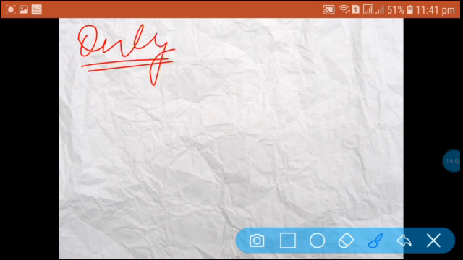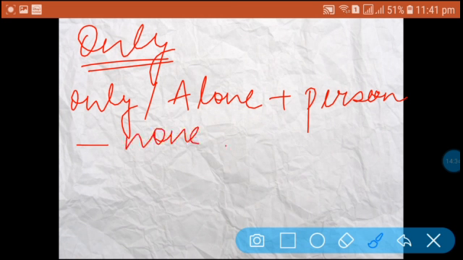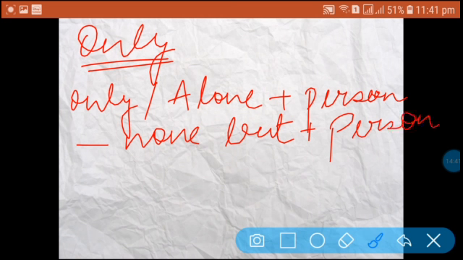If the situation is this way, only or alone plus person, then in the affirmative form, the negative will be none but plus person plus extension. None but plus person plus extension. This is the one case.